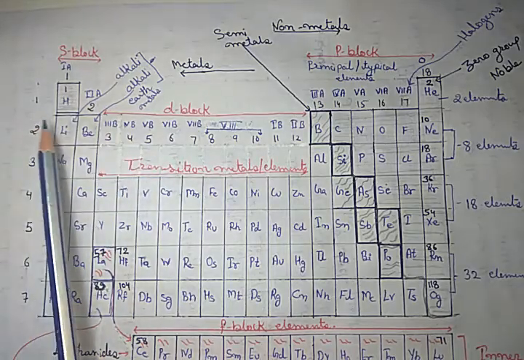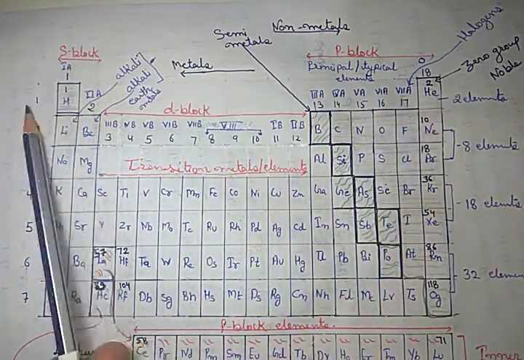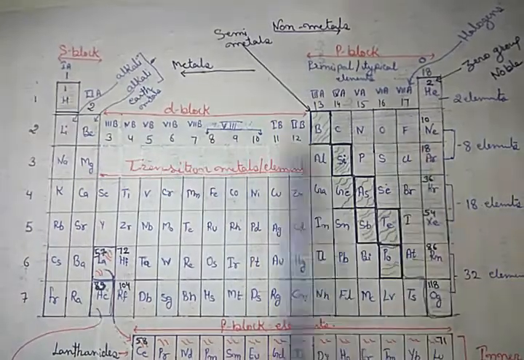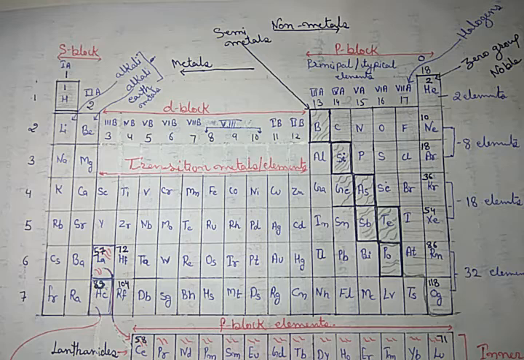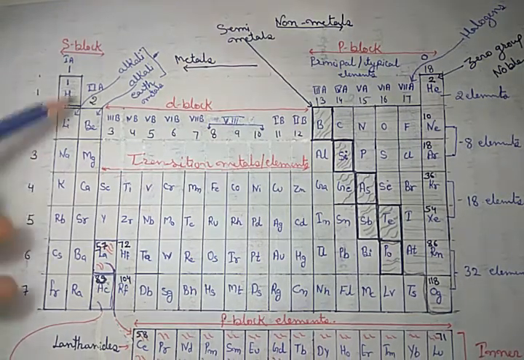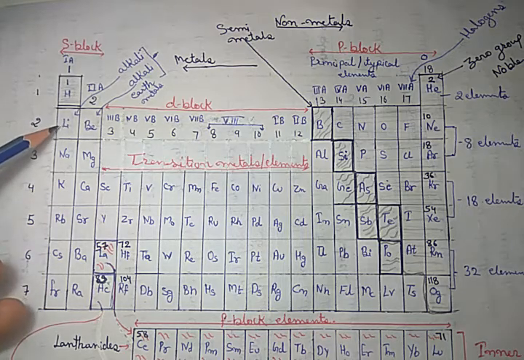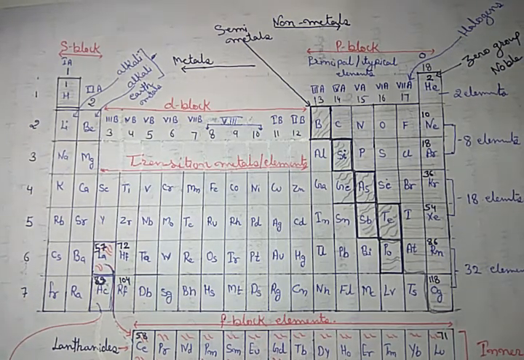Elements of the same period have the same number of energy shells, while elements of the same group have the same valence electrons.